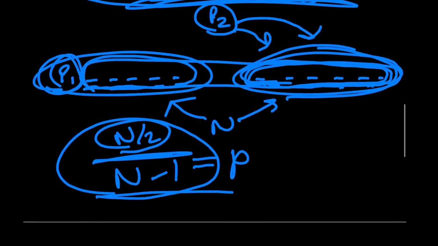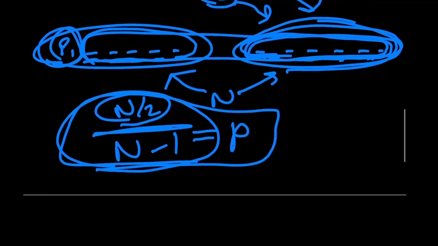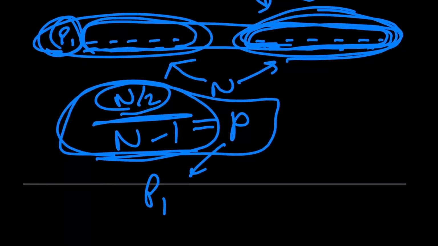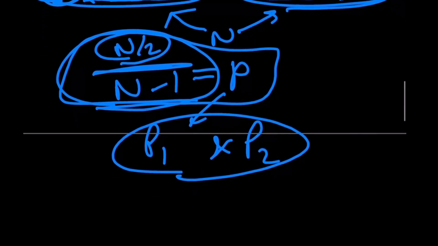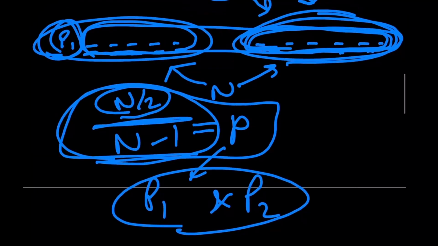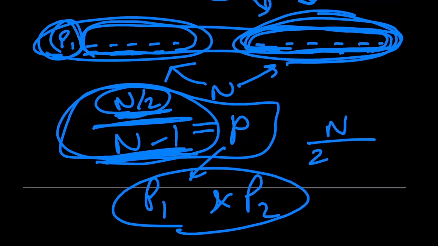Saying P1 and P2 will meet in the finals essentially means that P1 and P2 are in different halves during the initial distribution, which boils down to favorable outcomes over total outcomes, which comes out to be (n/2)/(n-1).